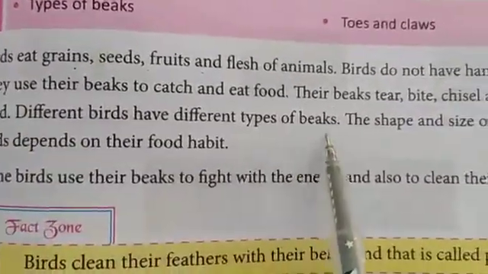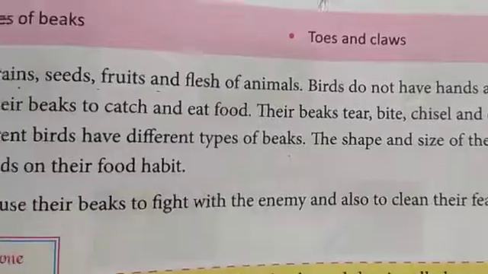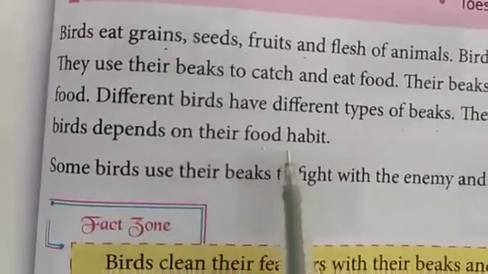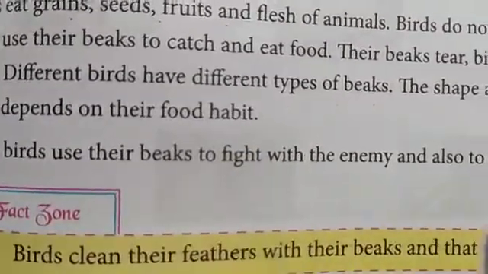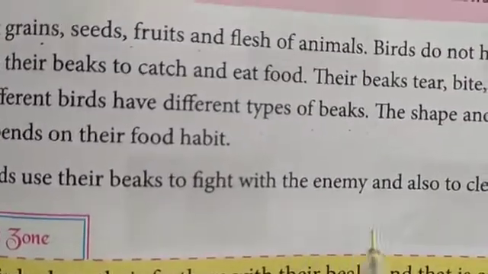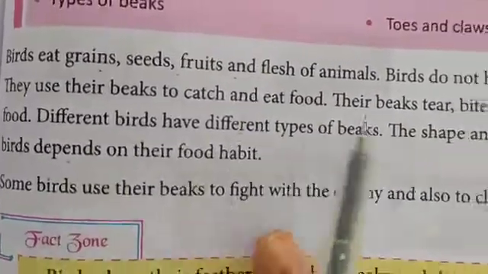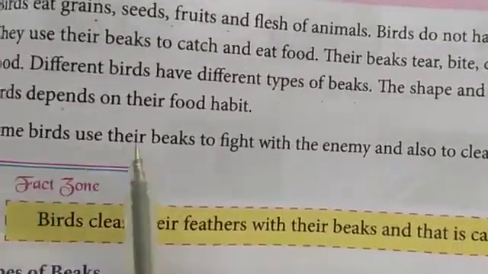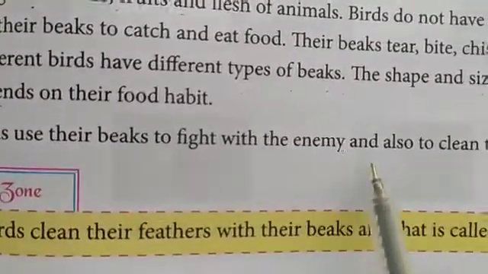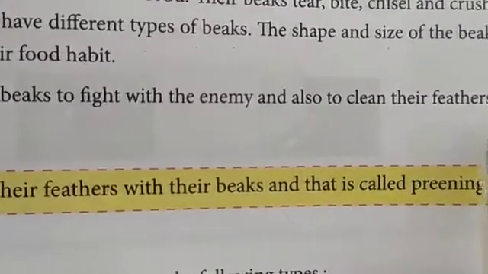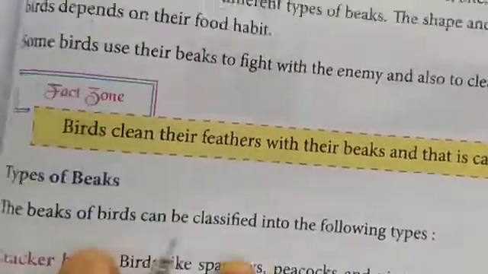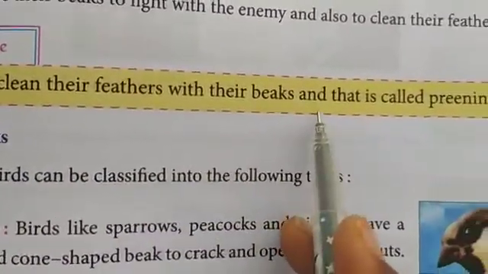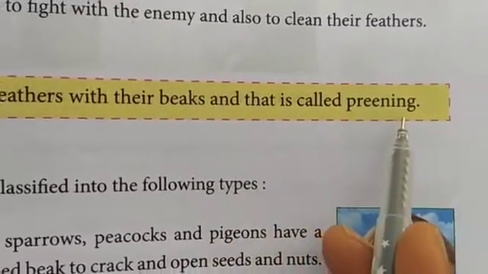Birds have different types of beaks. The shape and size of the beaks depends on their food habit. So according to what they eat, on that basis, the birds' beaks will be of different shape and size. And they use their beaks to fight with their enemies and also to clean their feathers. Birds clean their feathers with their beaks and that is called preening.